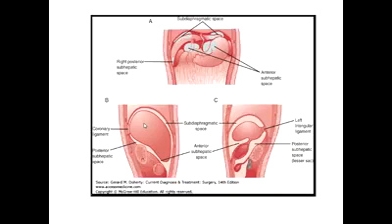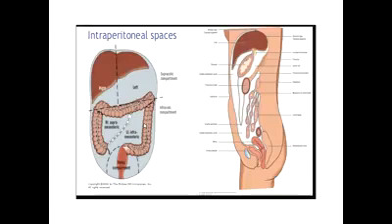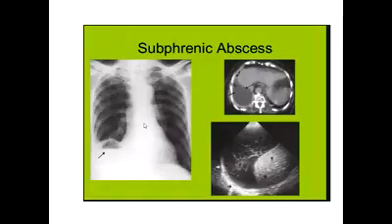So another view: subhepatic, lesser sac, subdiaphragmatic, right and left. Another view: intraperitoneal spaces where the collection may be there.